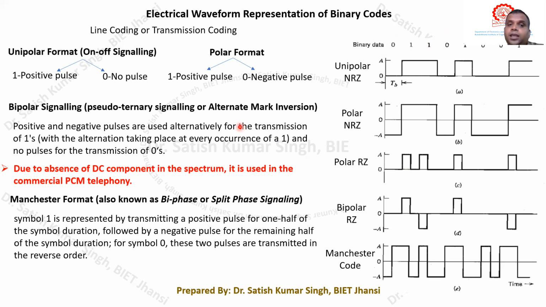Alternate mark inversion means we are alternately inverting the presentation of binary bit 1. One time we send a positive pulse and another time a negative pulse, alternately. This way we transmit bipolar signaling.